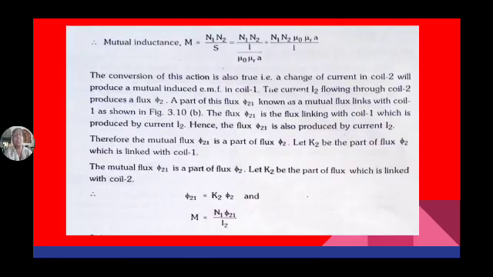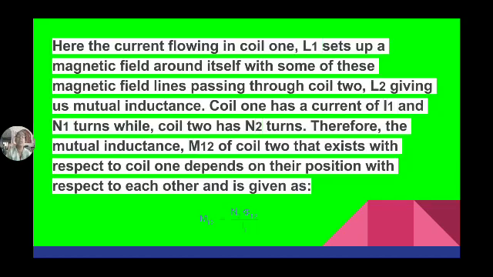So in this lesson we discussed Lenz's law. Lenz's law means because of electromagnetic induction, some EMF is induced in the coil. The induced EMF is always in a direction such that it opposes the cause of its production. That is Lenz's law.